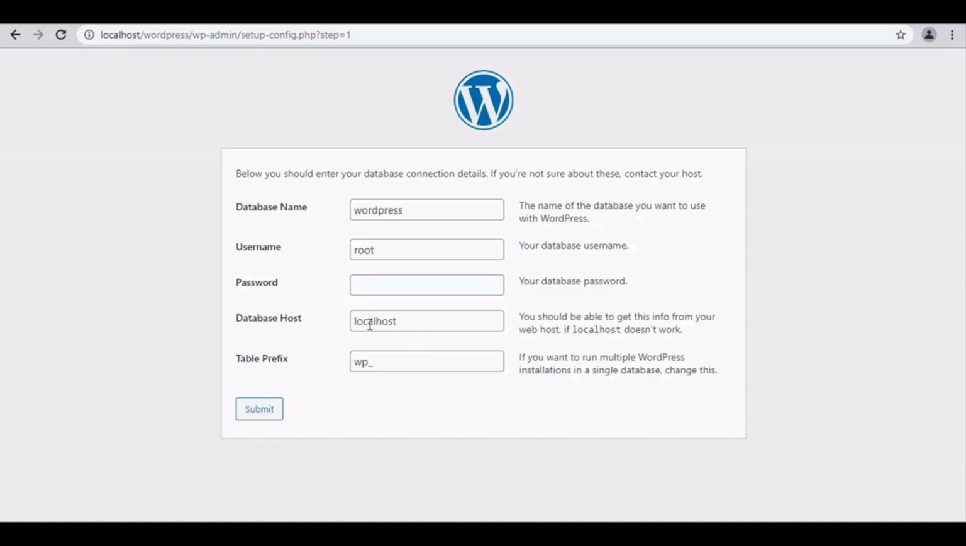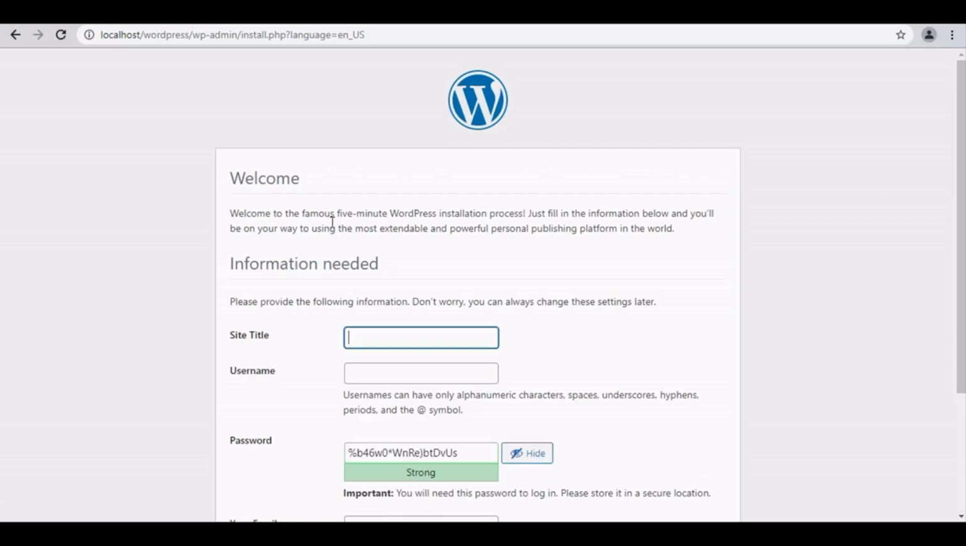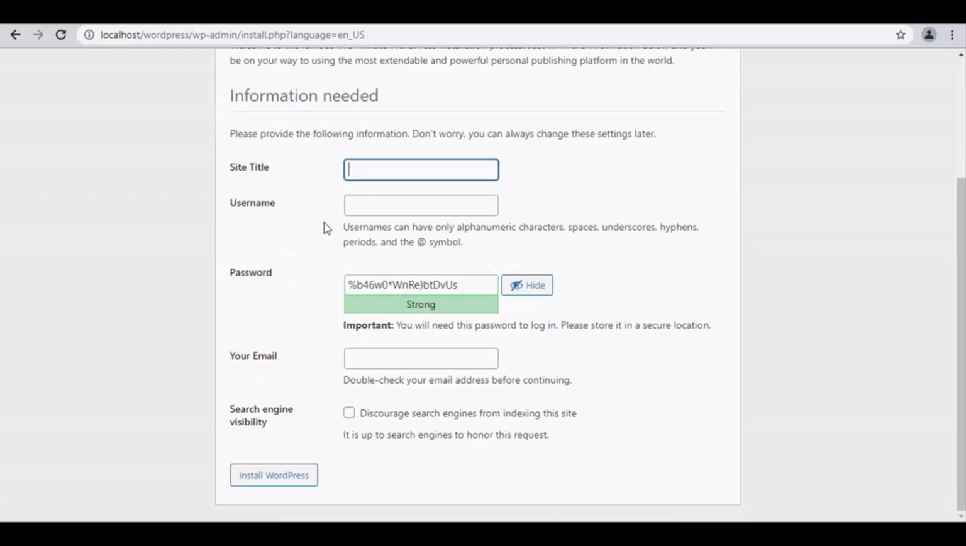Host has already been entered with table prefix and click submit. Once done and if you are ready, click on run the installation. So on welcome page, enter site title, username, password, confirm password, enter your email, and click install WordPress.